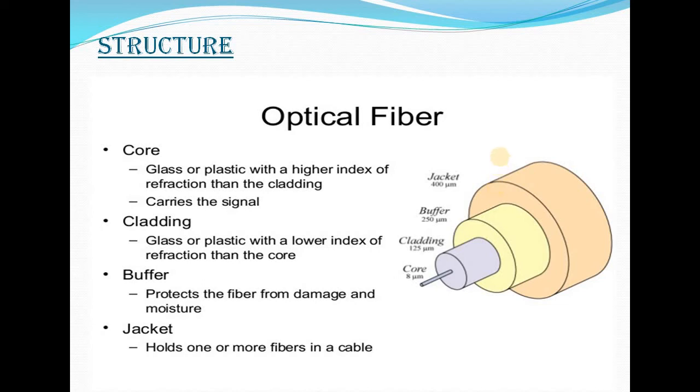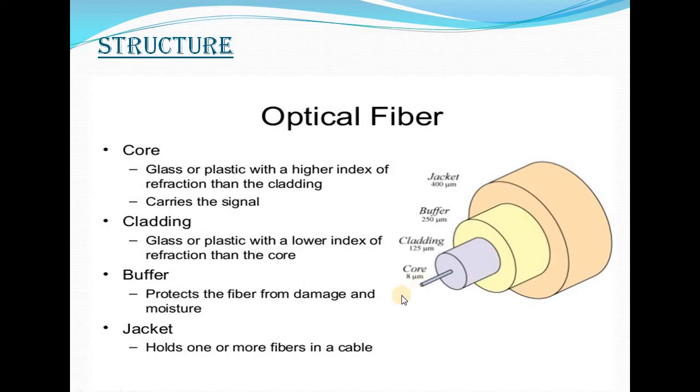Next, the structure of optical fiber. As I said, the core is of high refractive index and is 8 micrometers in diameter, and the clad is 125 micrometers in diameter. Here the buffer holds both core and clad, and the jacket holds more than one optical fiber.